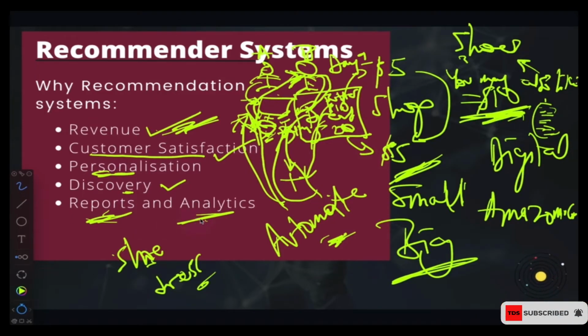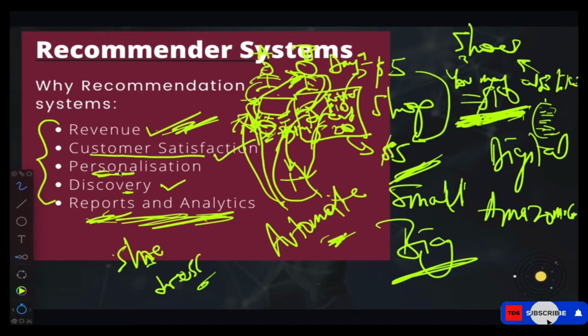If most people are buying some kind of product, you need to know how to keep your inventory of that product, so that you do not run short of the product that is giving you more profit. Where is our most profit coming from? You need to know that, so that product will be your top-notch product on your platform. And how to even place these items on your platform is all going to come from the reports and analytics that you get from these recommendations on the platform. So these are some of the reasons why we need recommendation systems in our platforms and in our companies.